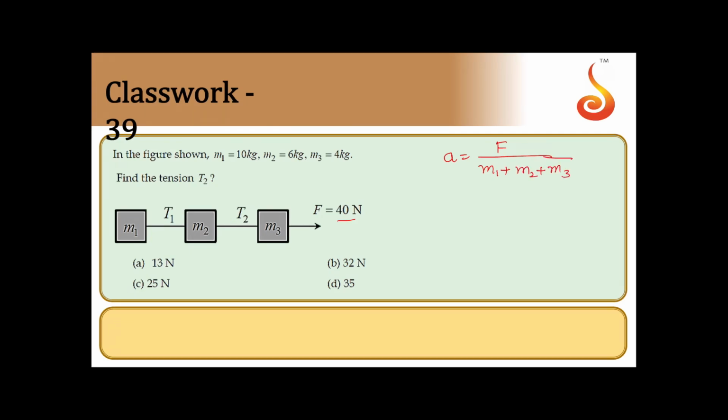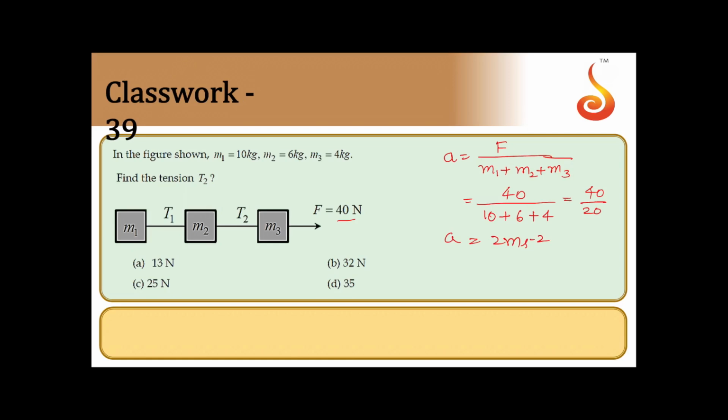This will be common for all the three blocks. So substitute for this, F is 40 divided by M1 is 10, M2 is 6, M3 is 4. So that will be 40 by 20, that is equal to 2 meter per second square. This is acceleration of the system.